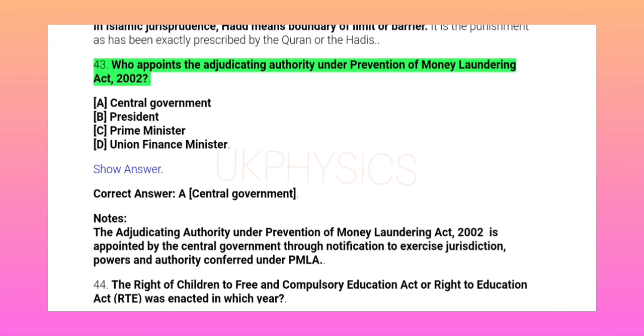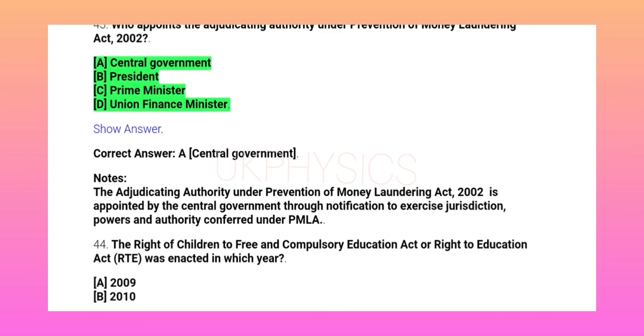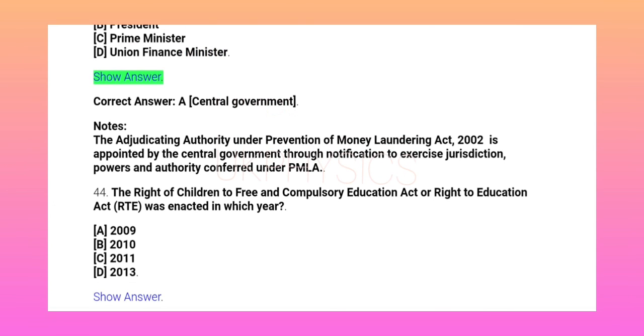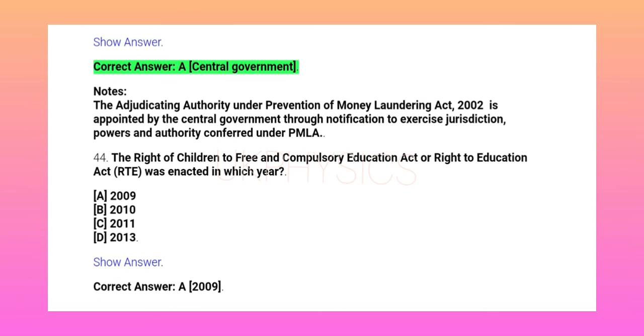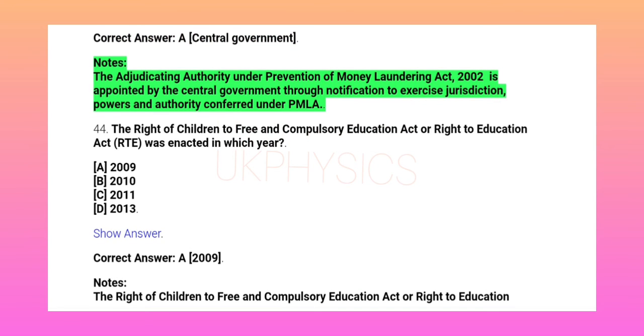43. Who appoints the adjudicating authority under Prevention of Money Laundering Act, 2002? A. Central Government. B. President. C. Prime Minister. D. Union Finance Minister. Show answer. Correct answer A. Central Government. Notes: the adjudicating authority under Prevention of Money Laundering Act, 2002 is appointed by the central government through notification to exercise jurisdiction, powers and authority conferred under PMLA.